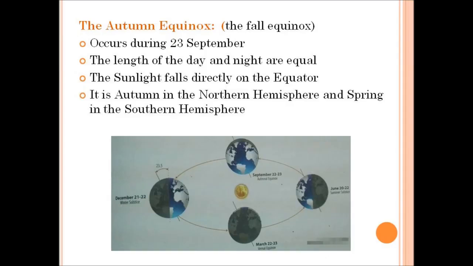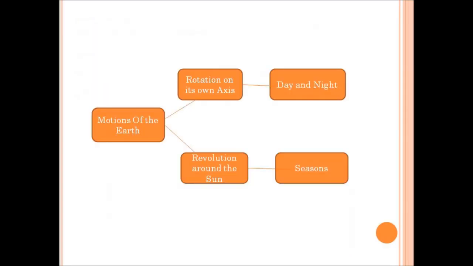During this autumn equinox, the sun's rays fall directly on the equator. It is autumn in the northern hemisphere and spring season in the southern hemisphere. So are you clear, children?